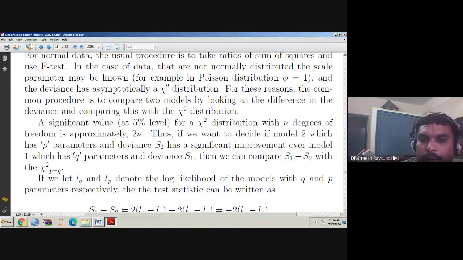So now here I am asking whether the second model has a significant improvement over model 1 or not. How will you decide? You can decide based on the difference of the deviance, and you can compare it with the chi-square with p minus q degrees of freedom.